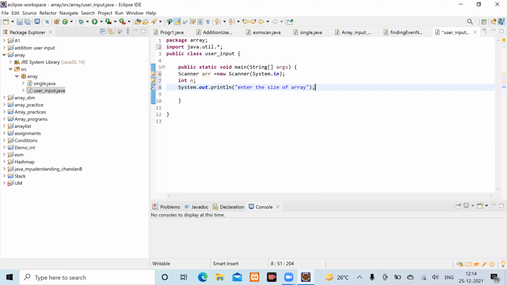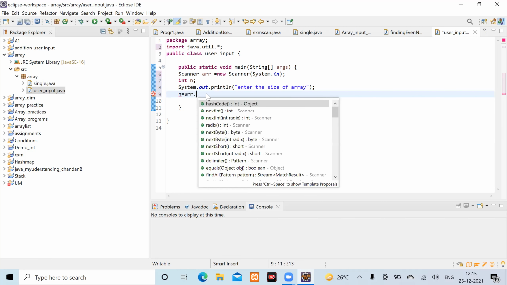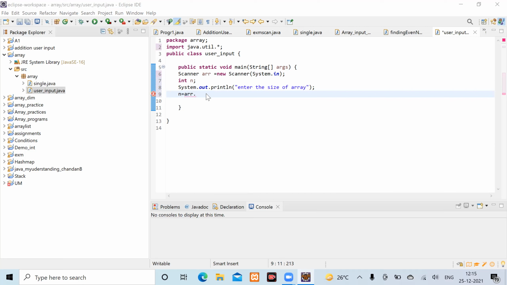Then how are you going to write? n is equal to, you're going to call which variable now? arr dot. Now what will be the data type of input? Int. Yes, nextInt, since the data type of input is integer.